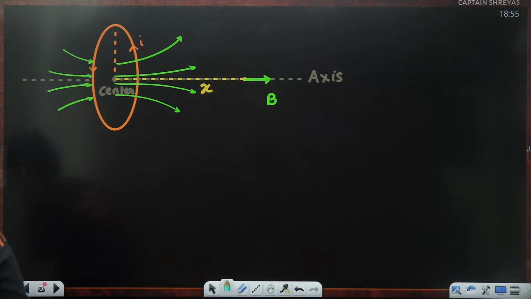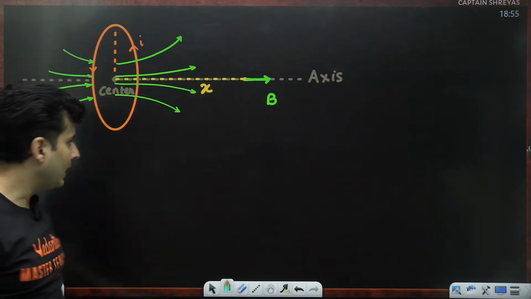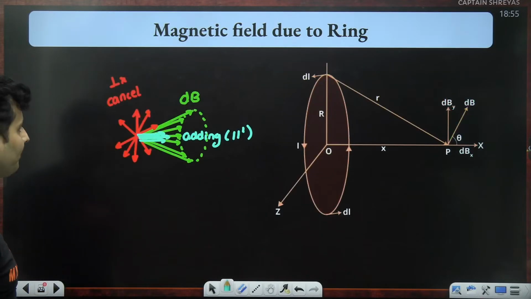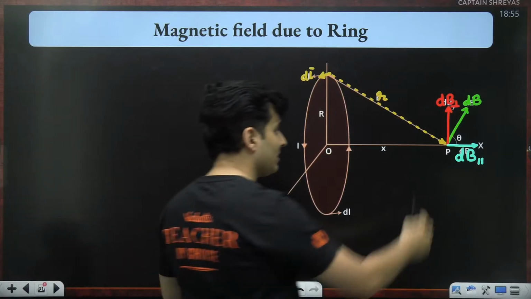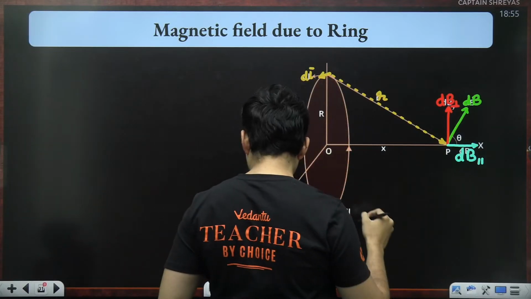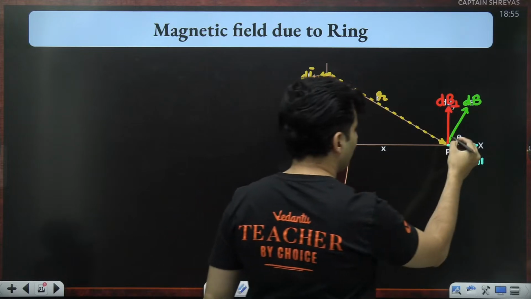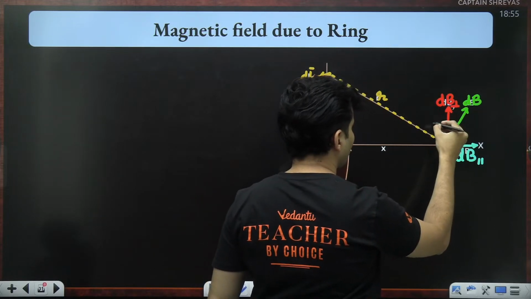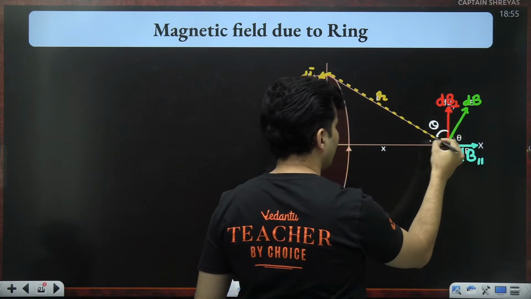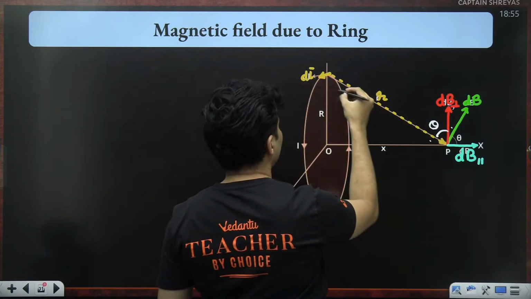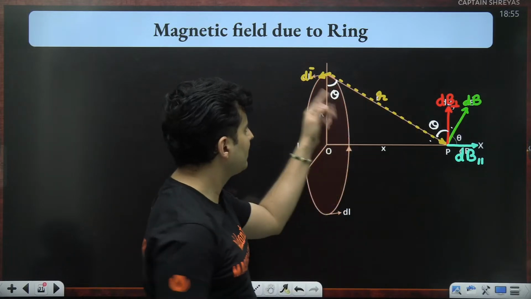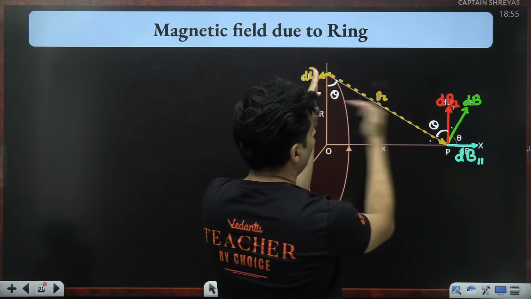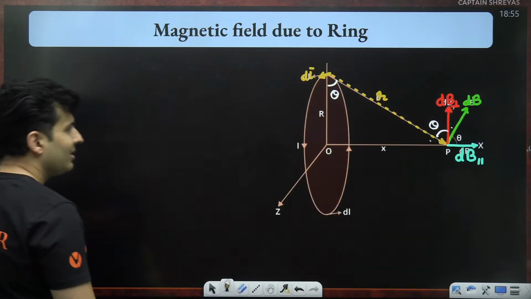Are you able to visualize this? Yes, correct. So now what do we do? Now that we understand they are only going to add, how much is dB parallel? So this is theta. If this is theta, guys, let me mark some more angles. This will be 90 minus theta. This will be theta. This will be 90 minus theta. So if this is theta, again, this would be theta. That is theta. This is theta. Two parallel lines intercept alternate angles, obviously. All this will be needed.